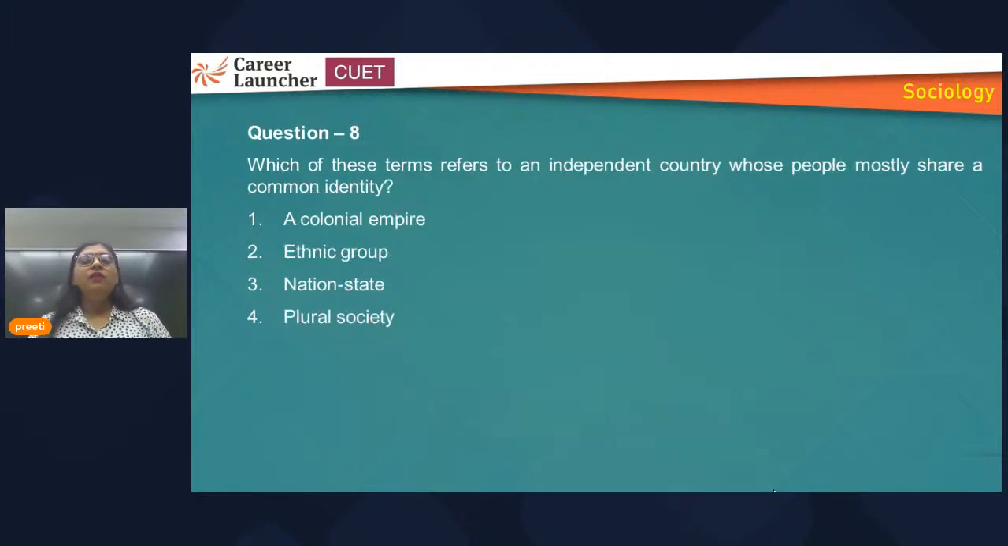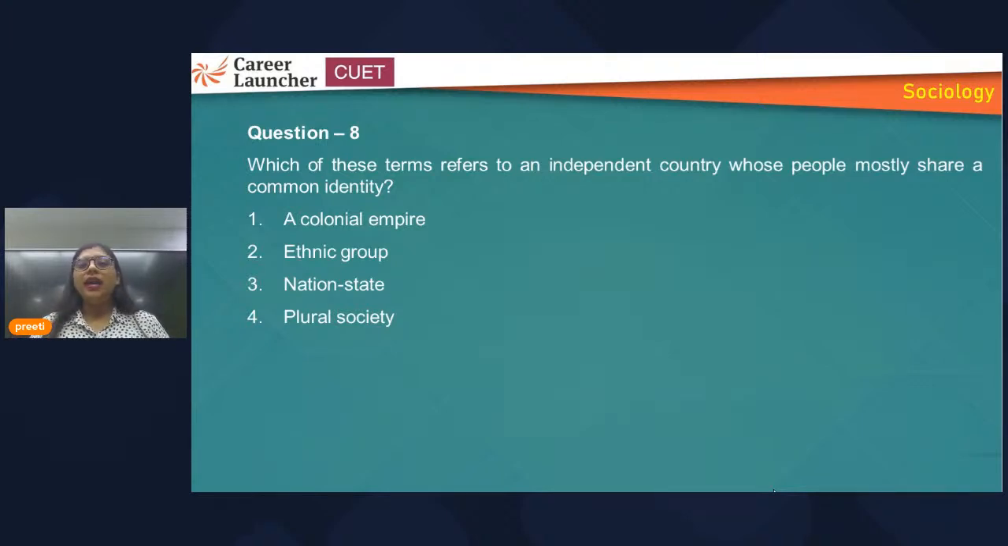Then another question, which of these terms refers to an independent country whose people mostly share a common identity? Common identity it is talking about. Common identity, it means nationality. That is the common identity. Everybody is having their own individual identity. For example, let's say about me. My name is so and so. My religion is so and so. My age is different. My language is different. So this is my individual identity. But if we talk about common identity which people share, so what can be among the options given below?